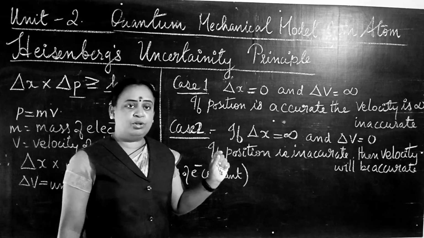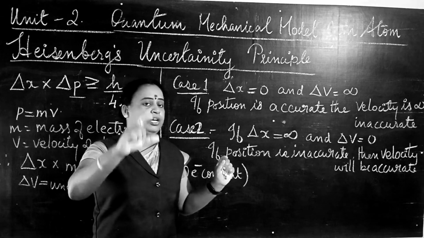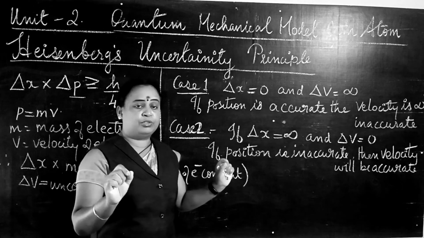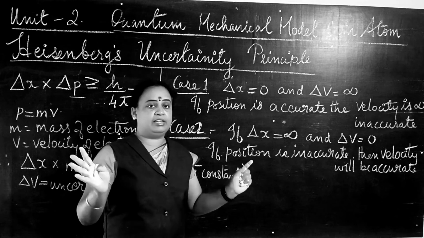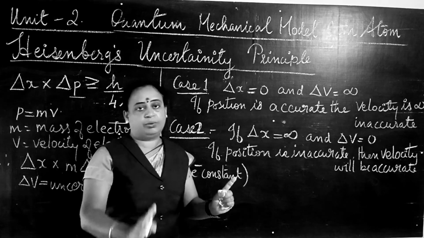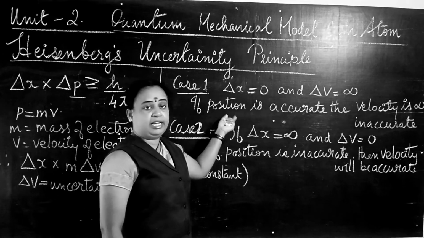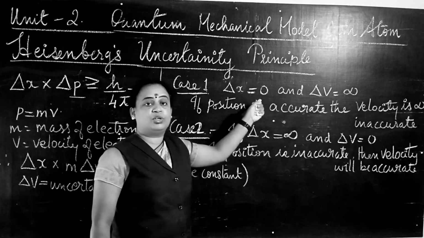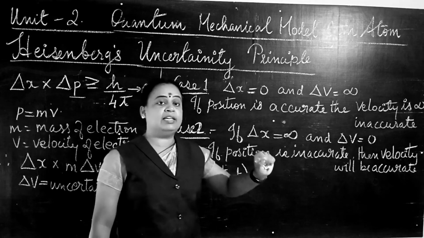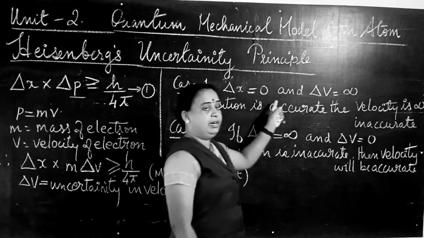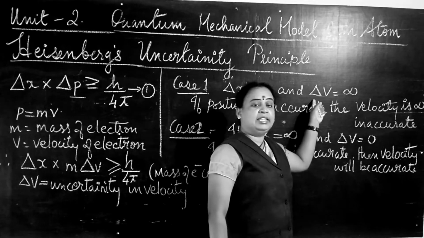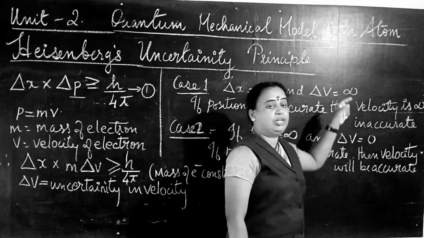Accurate means correct value, correct position. There is no increase or decrease, no change in that. It is very accurate. So when the position is accurate, delta X is equal to 0. Uncertainty is 0. Then the uncertainty in velocity will be infinity.